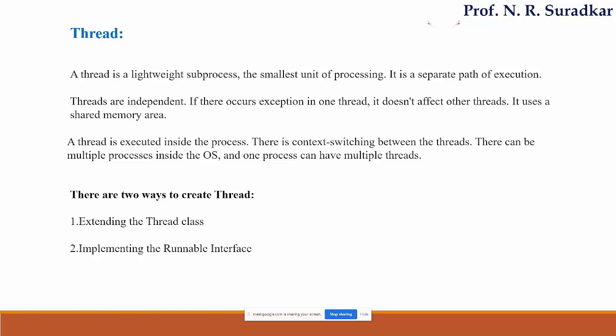There are two main ways of thread creation. How to create a thread? First, by using the Thread class, by extending it. Second, by implementing the Runnable interface. These are the two ways to create a thread, that is, to create a sub-part of a main program.